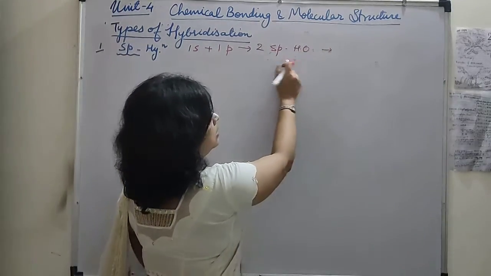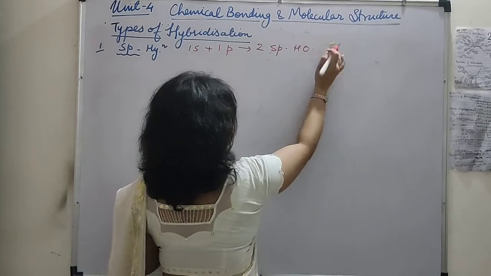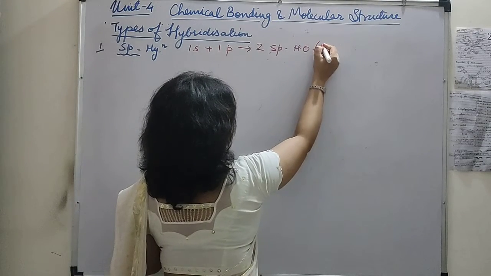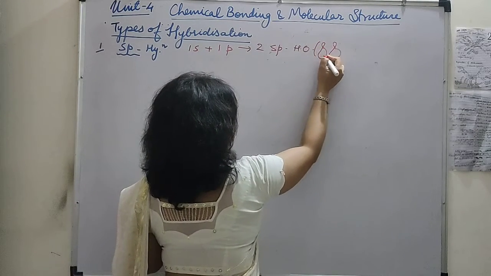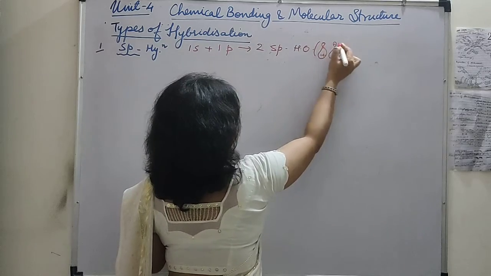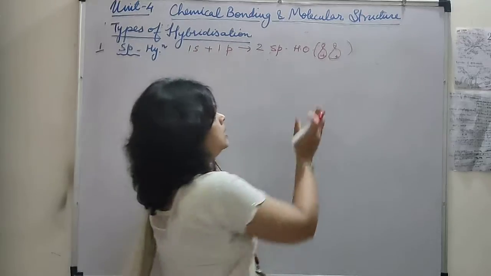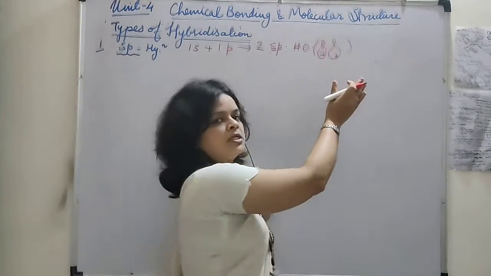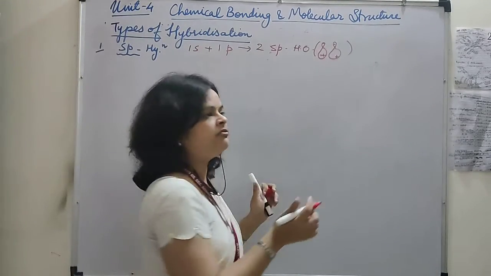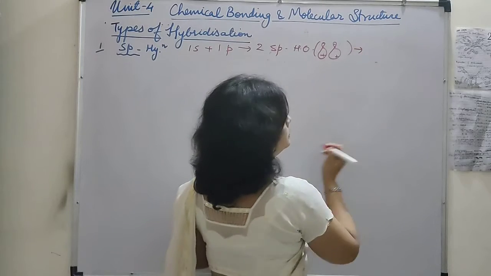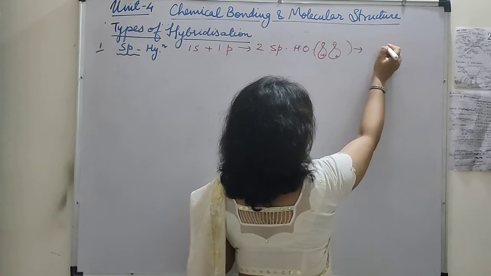इसका शेप कैसा होगा? It is somewhat like this. मैं यहाँ पे ब्रैकेट में शो कर देती हूँ. Two unequal lobes, one is smaller and one is bigger. Now, the two hybrid orbitals will arrange in a linear fashion so as to have minimum repulsion.